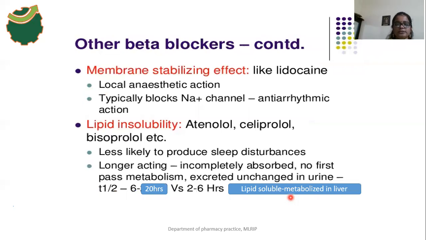And another effect of beta blockers is the membrane stabilizing effect, like lidocaine. Propranolol and some other beta blockers have a local anesthetic action, because these drugs block the sodium channels.